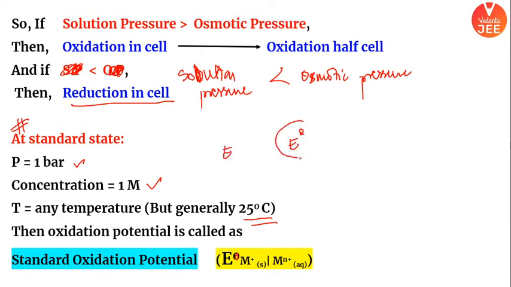Instead of E, it will become E naught. E naught is an indicator that you have created a standard half cell, and the potential developed out of that particular oxidation half cell would be called standard oxidation potential. In short, we call it SOP, and right now we call it OP. So OP will become SOP when pressure is 1 bar, temperature could be any but usually we take 25 degrees Celsius, and concentration is 1 molar. I hope it is clear.